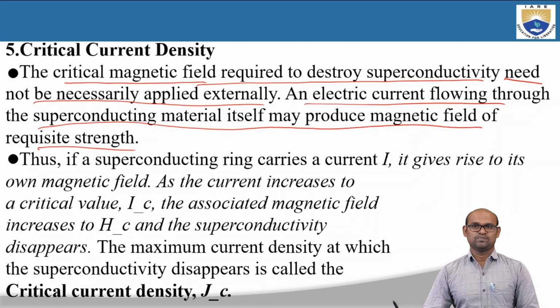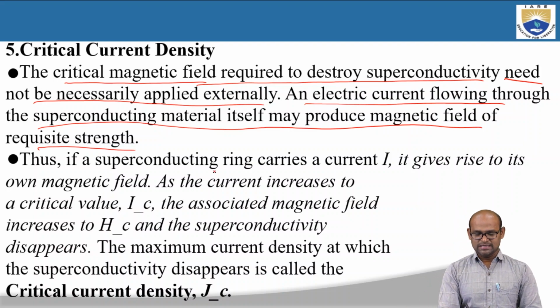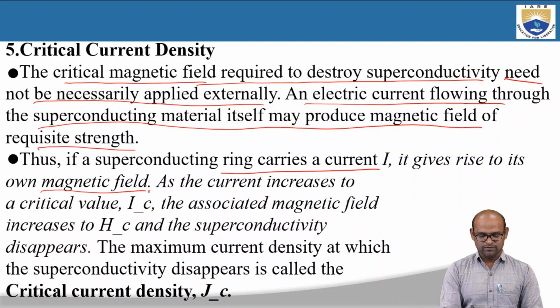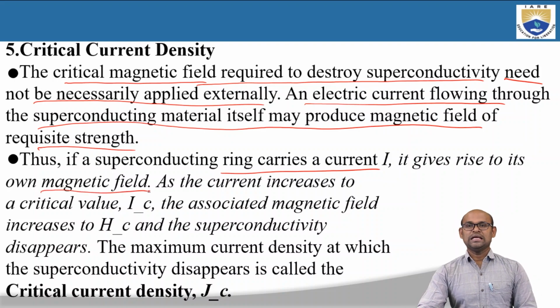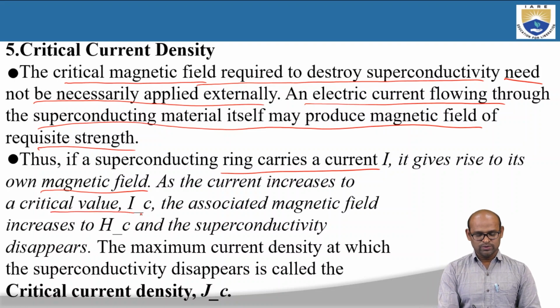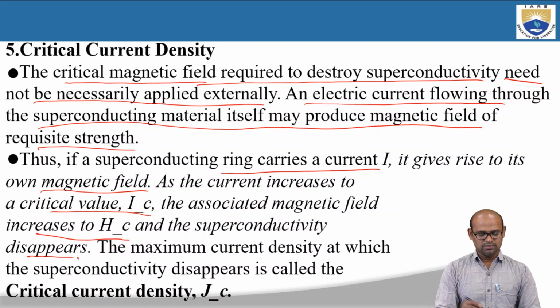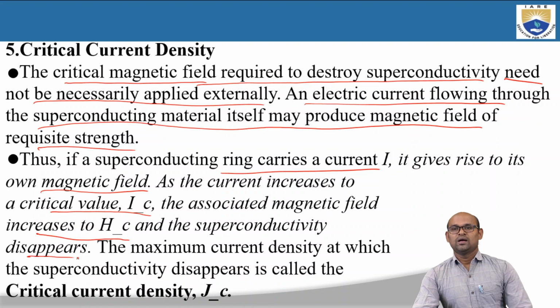and the material will go into a normal state. Okay. Thus, if a superconducting ring carries a current I, it gives rise to its own magnetic field. As the current increases to a critical value Ic, the associated magnetic field increases to a value Hc, and the superconductivity disappears.